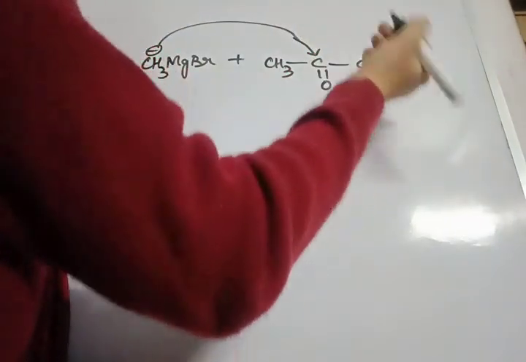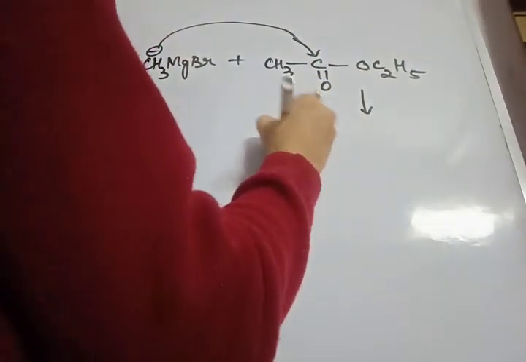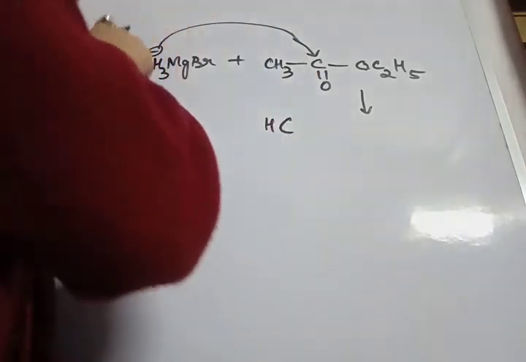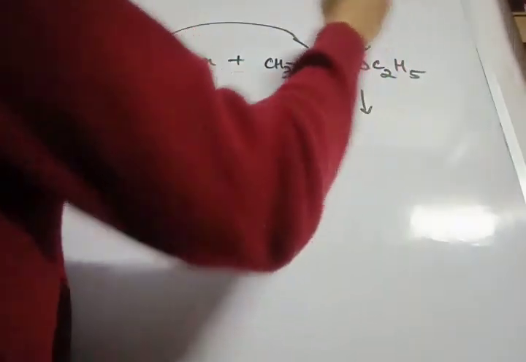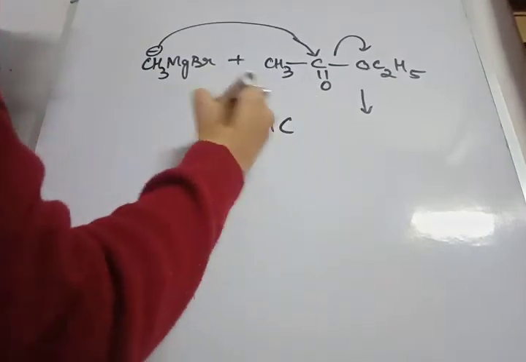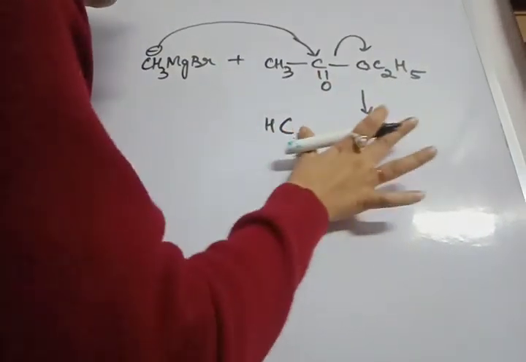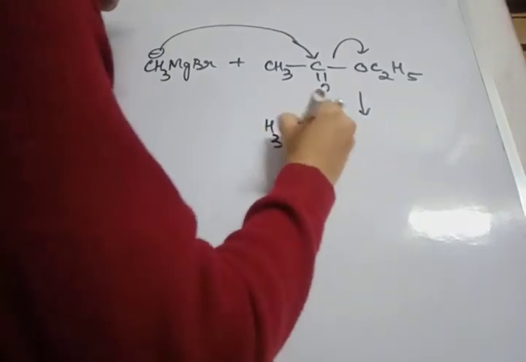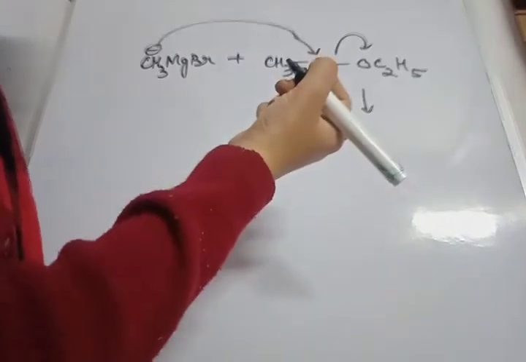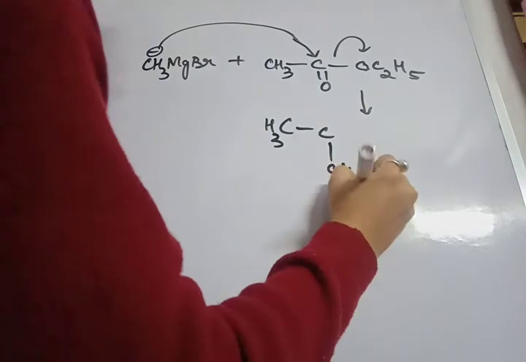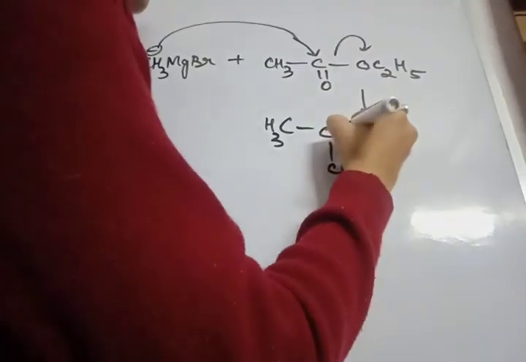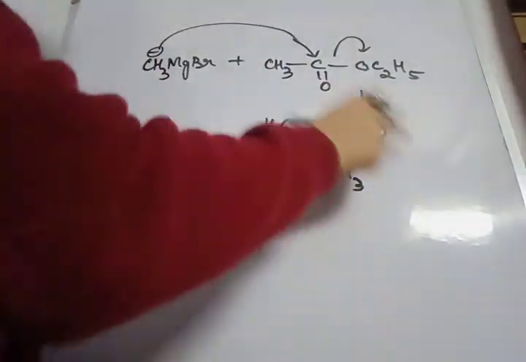Same thing will attack the carbon. So CH3. When this one is attacking the carbon, OC2H5 will move out as the leaving group. So CH3C, again one CH3, and this one. So ketone I am getting.